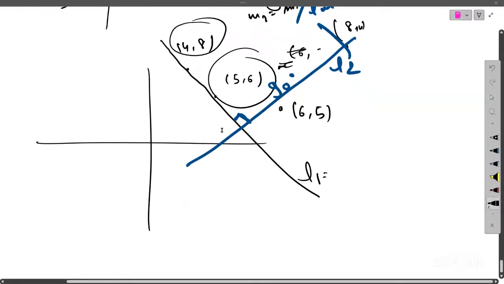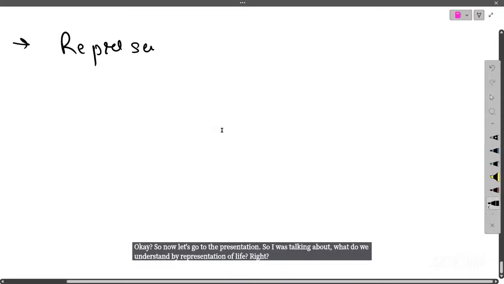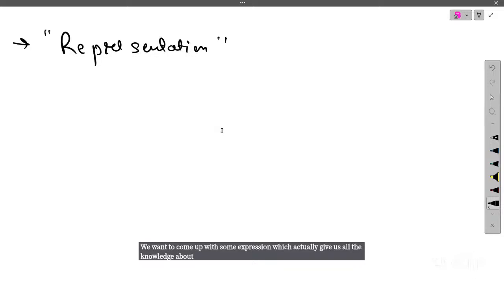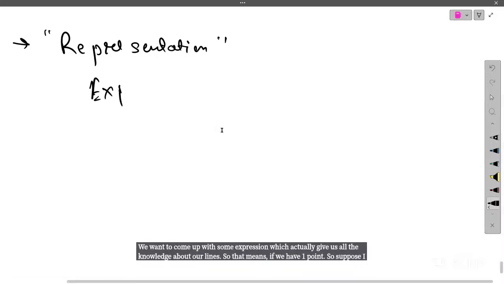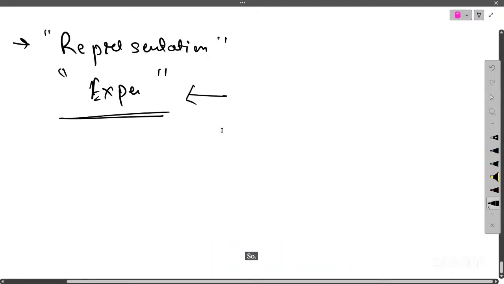Okay, so now let's go toward the representation of a line. So I was talking about what we understand by representation of a line. Representation of a line means we want to come up with some expression which gives us all the knowledge about our line. Suppose I have some expression here, any expression you can assume. I want this expression to justify my line fully. So what does that mean?